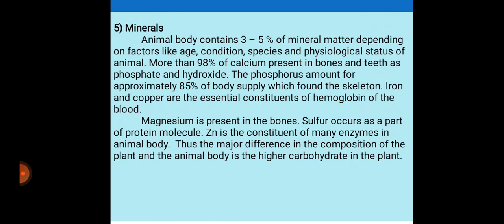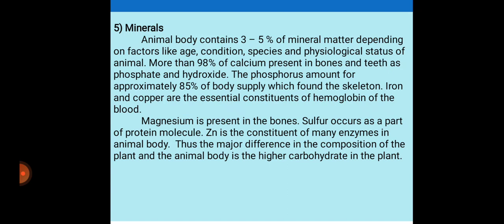Minerals. The animal body contains 3 to 5% mineral matter, depending upon factors like age, conditions, species and physiological status of the animals. More than 98% of the calcium is present in the bones and teeth as phosphate and hydroxide. Phosphorus accounts for approximately 85% of the body supply, found in the skeleton, and iron and copper are essential constituents of hemoglobin of the blood.